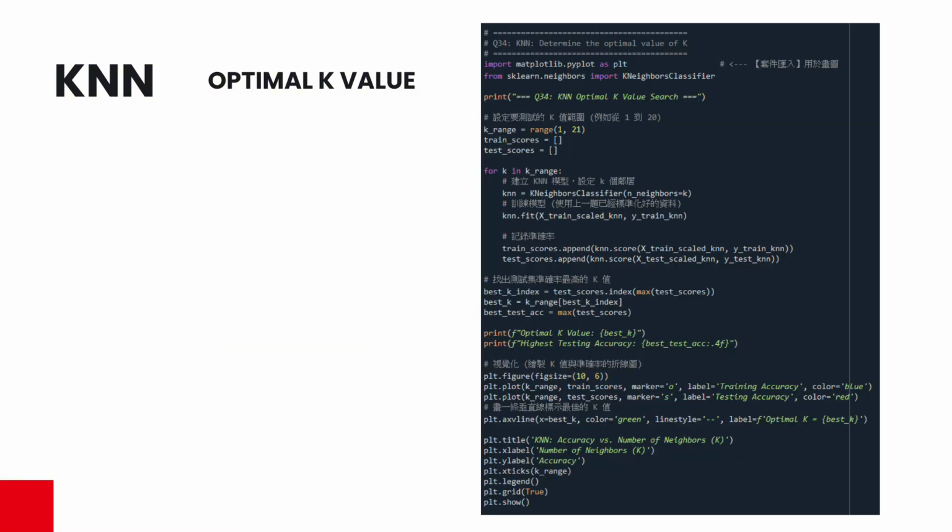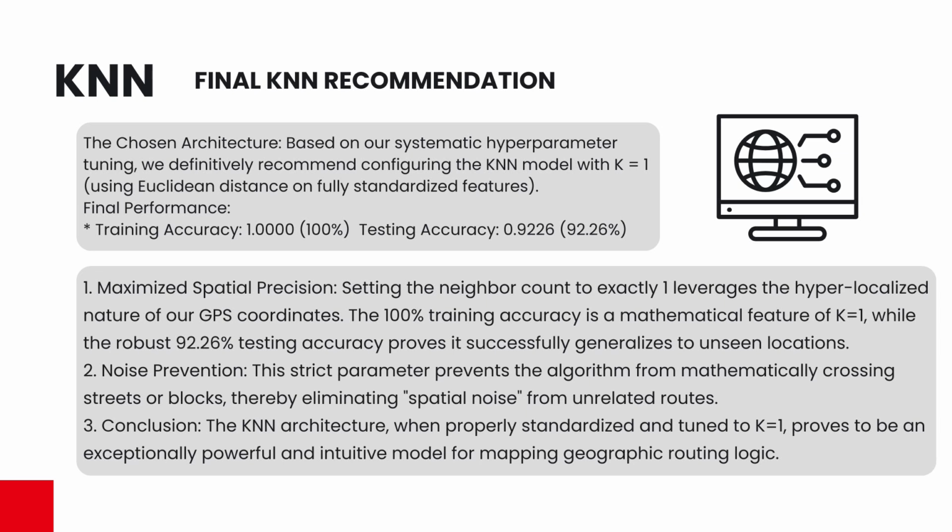By testing a range from 1 to 20, k equals 1 consistently returned the highest testing accuracy, while k equals 1 often implies overfitting in standard tabular data. It is the absolute ultimate choice for highly precise GPS routing. The schedule at any given location is best predicted by the exact course's history stop, and expanding the neighbor count artificially processes spatial noise from untrue routes.